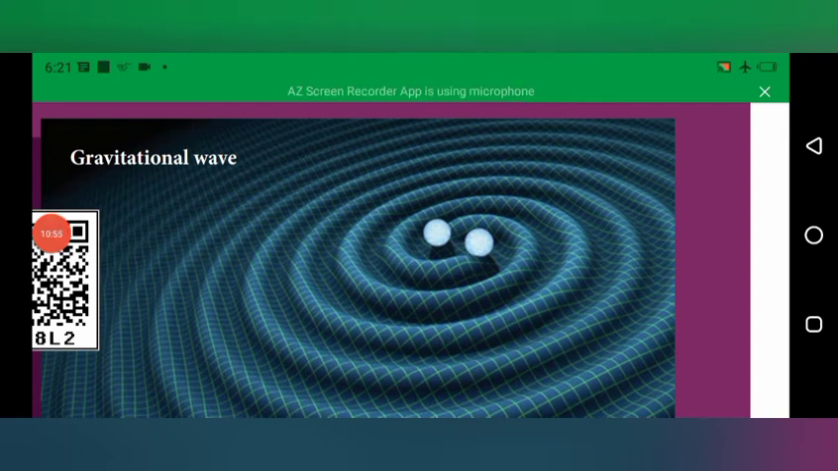So these are the strongest gravitational waves that can be produced by black holes. When two black holes collide with each other, some destruction can occur. Even around that, no particles can escape. All the particles can go through that black hole.